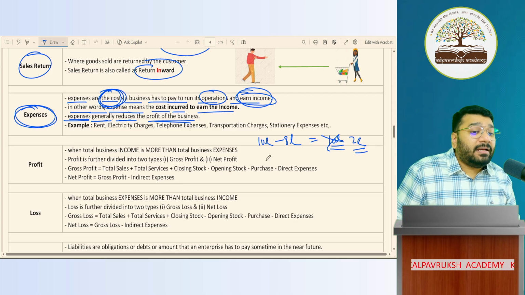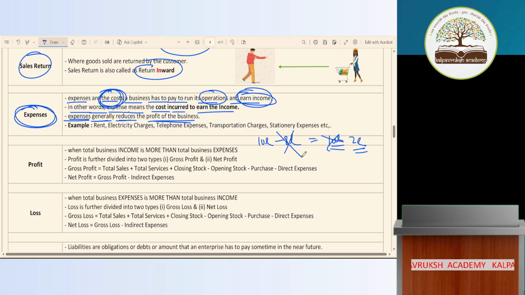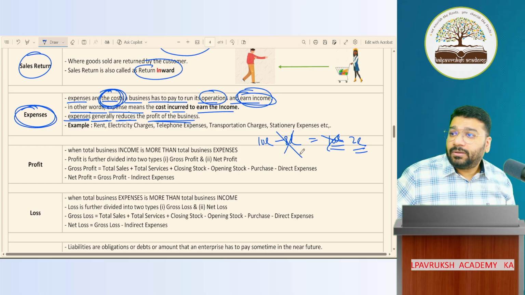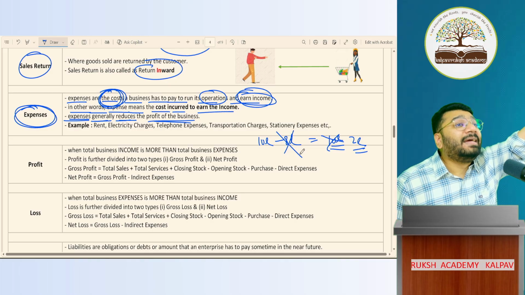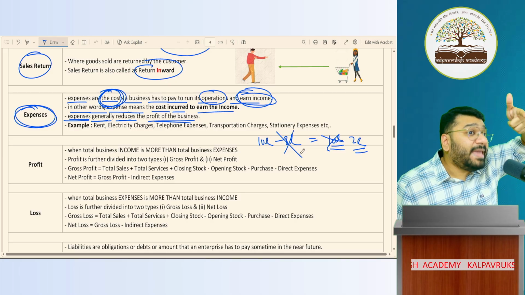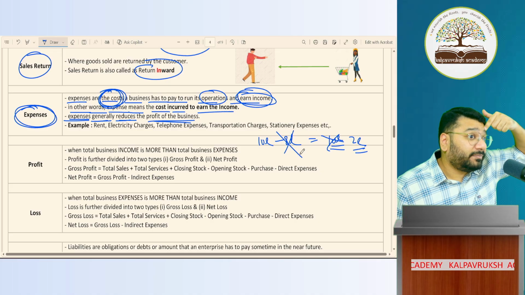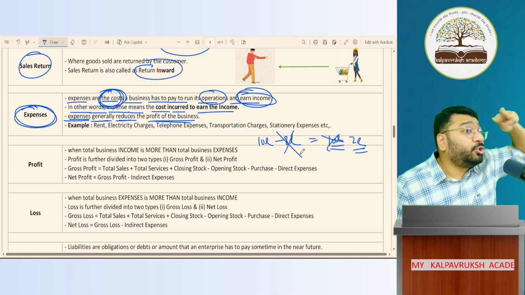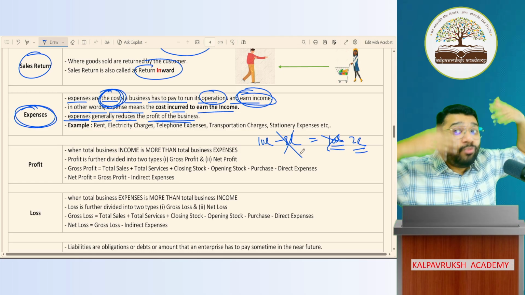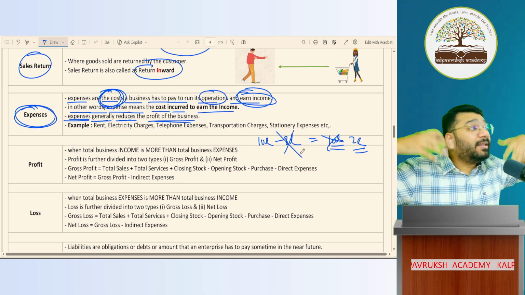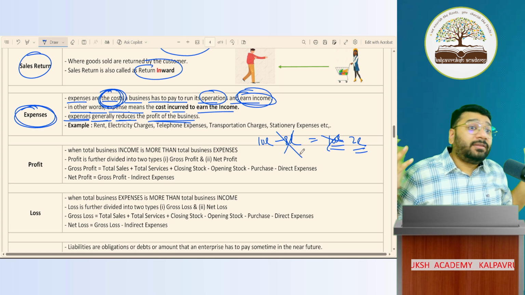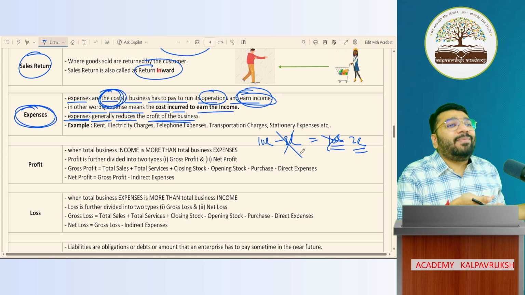If the income tax department does not allow us to minus that money, then what is your profit going to be? 10 lakh. So the tax you pay will be on 10 lakh rupees. Will you be happy to pay tax on 10 lakh, or will you be happy to pay tax on 2 lakh? 2 lakh, because more profit, more tax. Less profit, less tax. That doesn't mean that we should not earn profit, because the ultimate motive of doing business is to earn profit only.